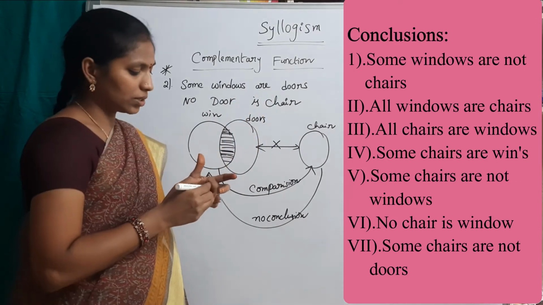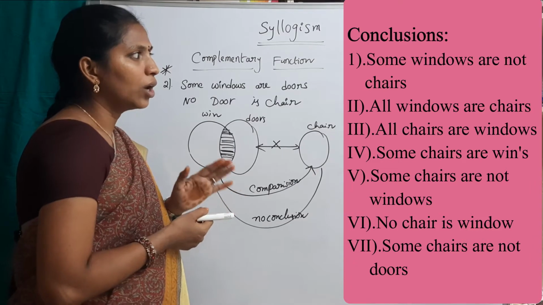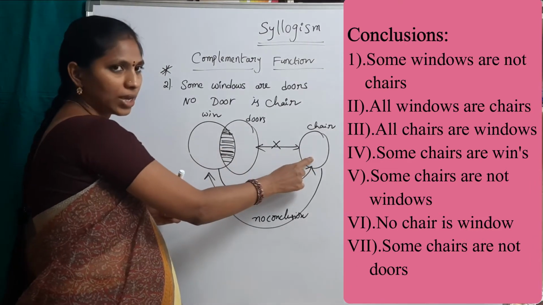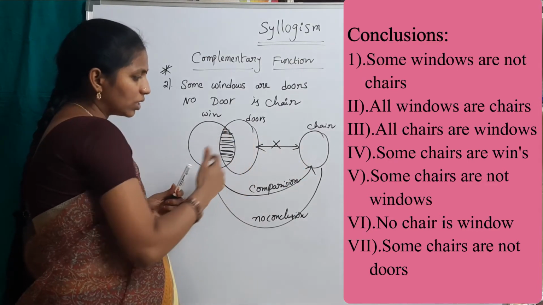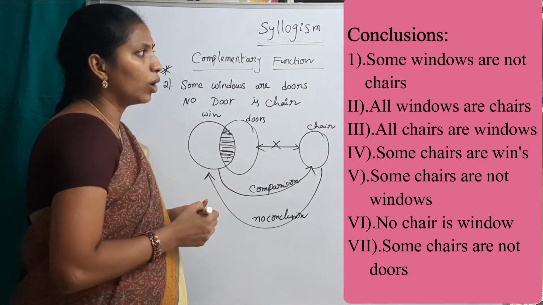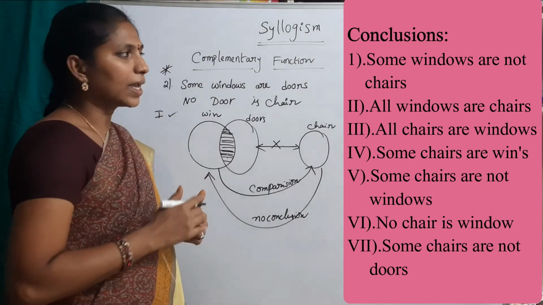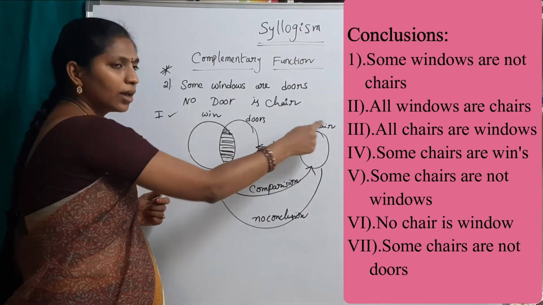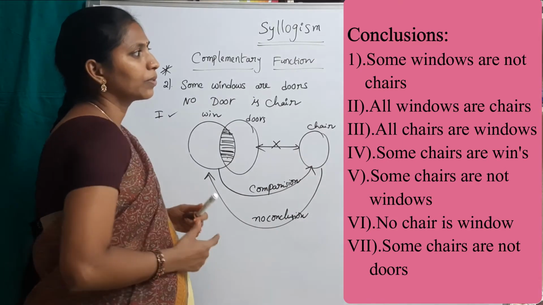Now see the conclusions. First conclusion is some windows are not chairs. Yes, it follows. Some windows, this is the some part. Already I explained. Okay, first one follows. Next, see the second one: all windows are chairs. We can't say, because there is no conclusion.